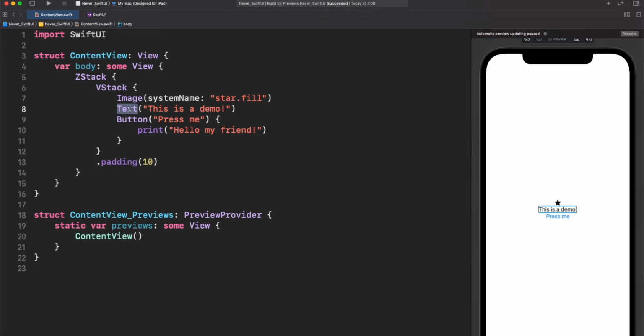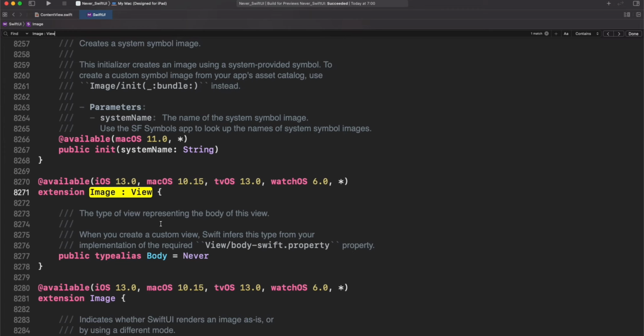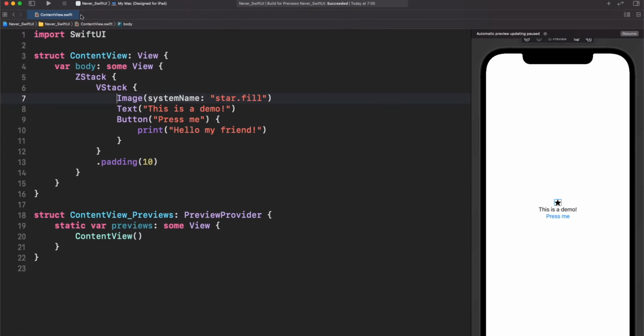So yeah, in this case, body for text is not required. But text is not the only case. Let me go back to image. And yeah, image is also declaring the body as never, which means, again, image is doing its own version of how we need to render an image in SwiftUI, but it's conforming to View.